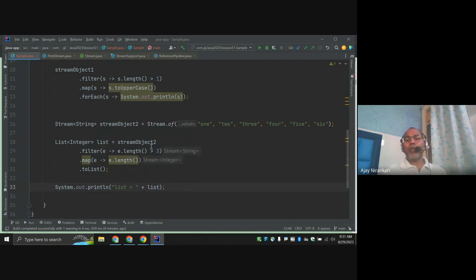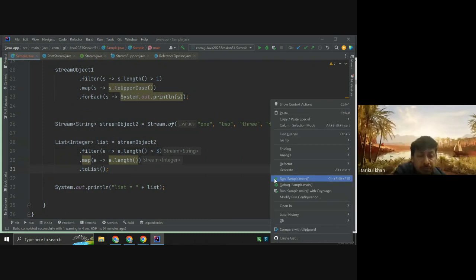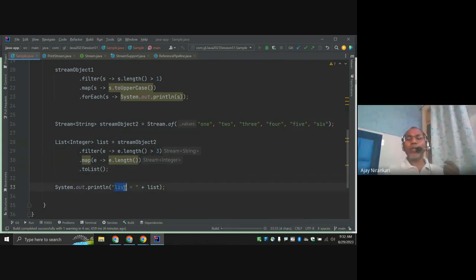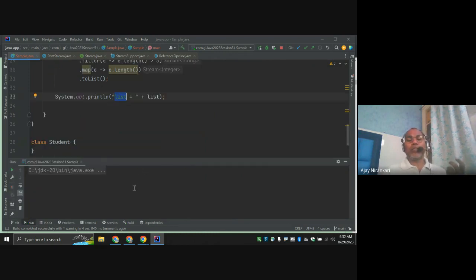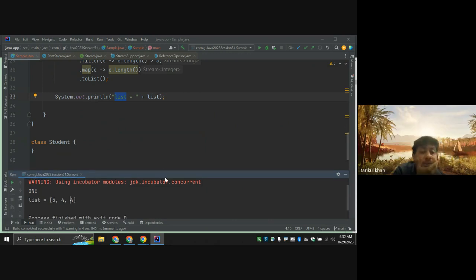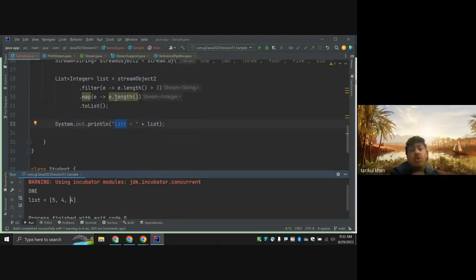Okay, so what are we doing now? We have a string object. Now I can say filter the length greater than 3, and after that whatever the strings we have, just get the length of those and collect to the list, right? And give me the variable, right? So now we are getting all the numbers whose length is greater than 3. So now we are getting 5, 4, 4, right?